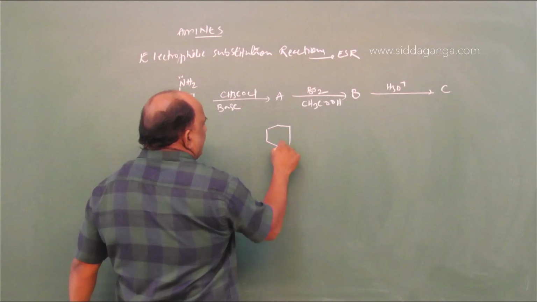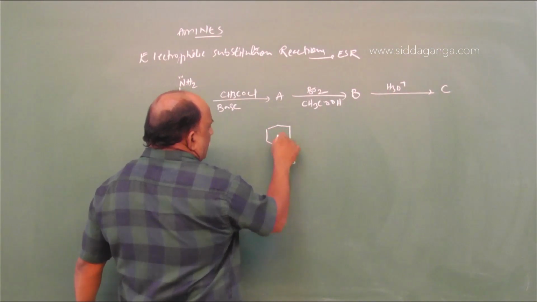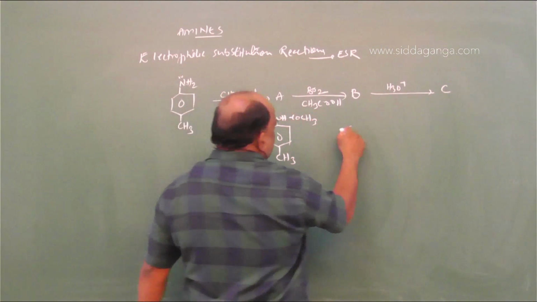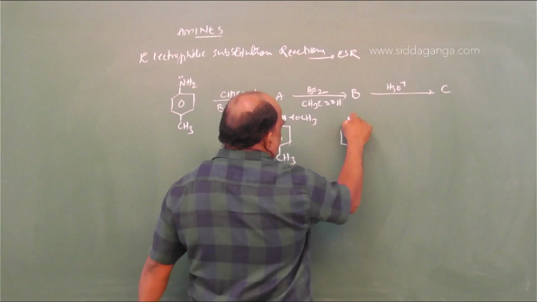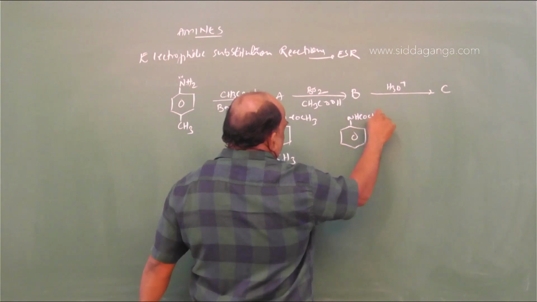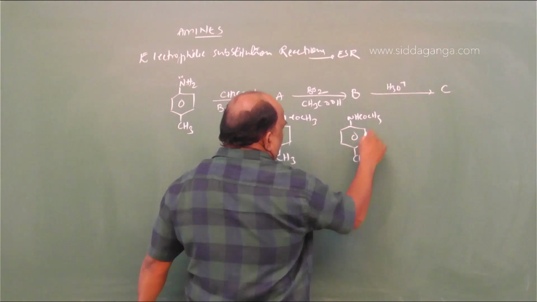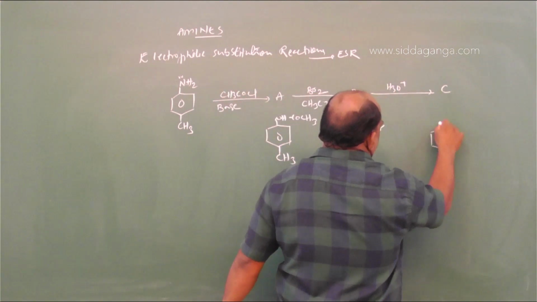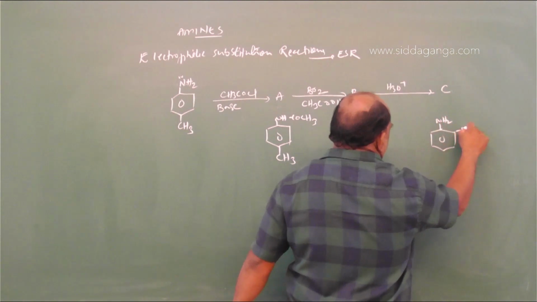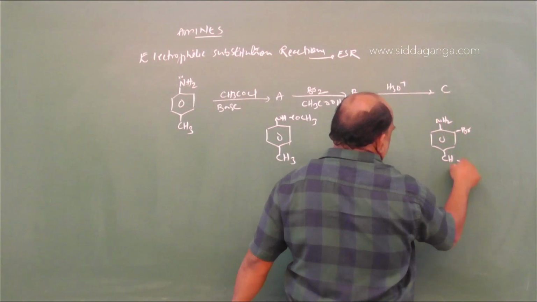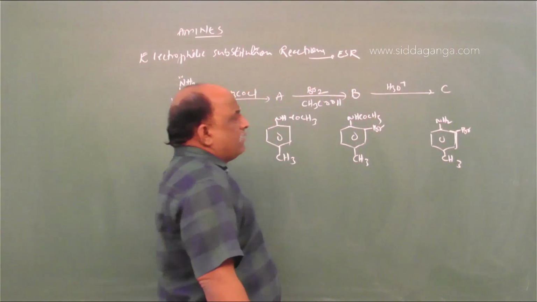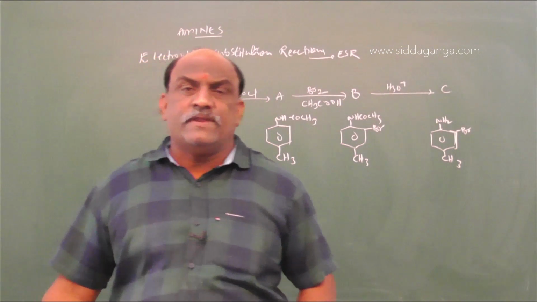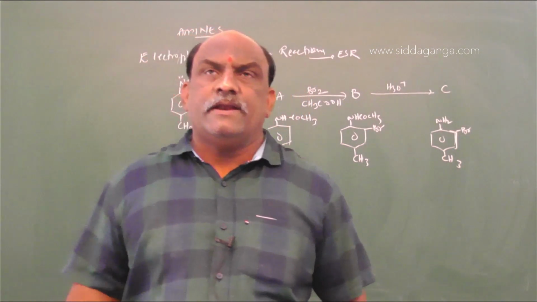A is toluidine, NHCOCH3. What is B? B is NHCOCH3 with a methyl group. Bromine attacks at the ortho position. And the third one is NH2, Br, CH3. This is the C. 2-bromo-4-methylaniline is the right answer for this question.